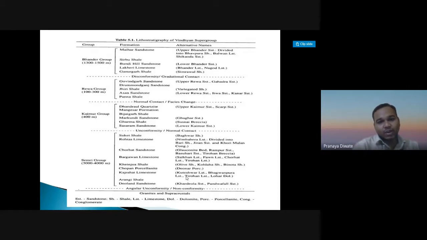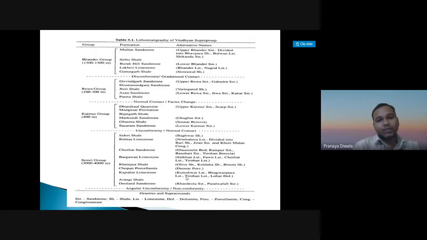Then we have the Kaimur group. In the Kaimur group we have Sasaram sandstone, Guruma shale, Markundi sandstone, Bijaygarh shale, Mansar Formation, and Dendrul Quartzite. These are the different formations in the Kaimur group. The thickness of the Kaimur group is 400 meters.